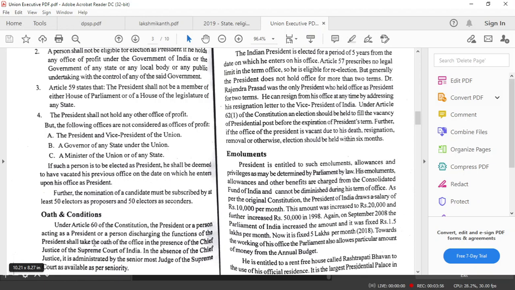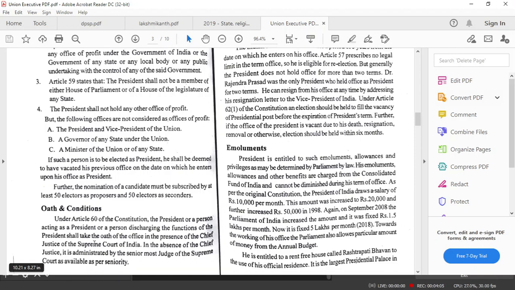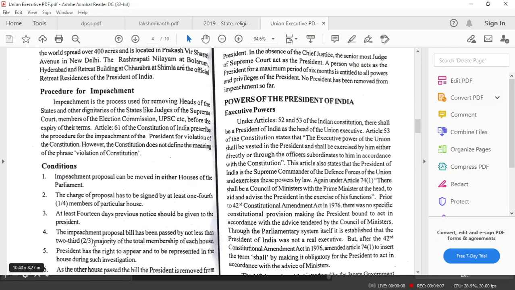So apart from the normal completion of the tenure and the resignation, there can be circumstances where the president is removed. So the process for the removal of the president is called impeachment.